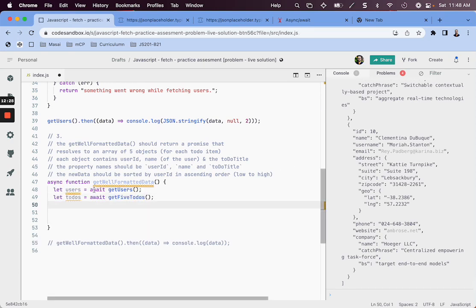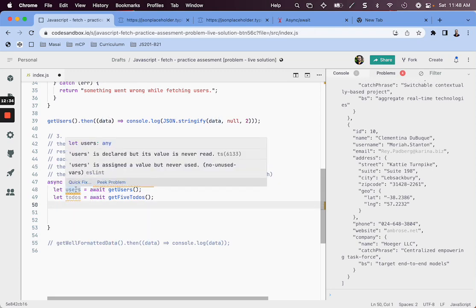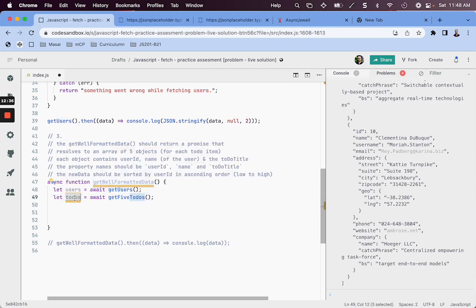By the time this function is invoked and we reach line number 50, we can be sure that we will have users and to-dos because of the await keyword. Even though these return promises, by the time we reach here we'll have resolved users and resolved to-dos, in case nothing goes wrong.